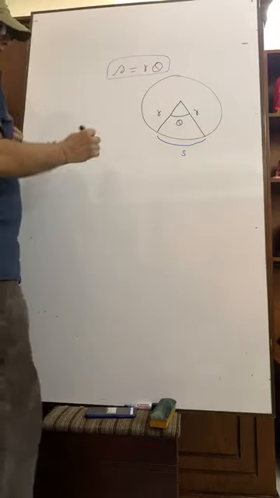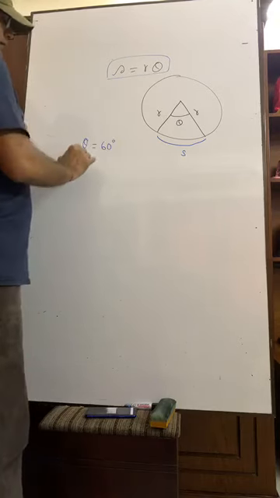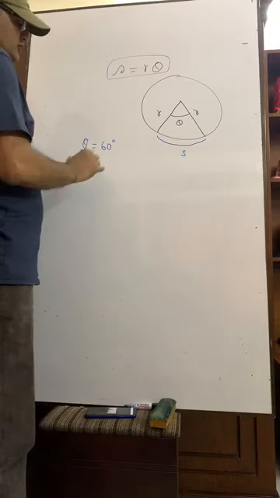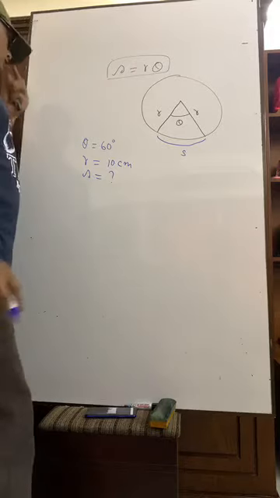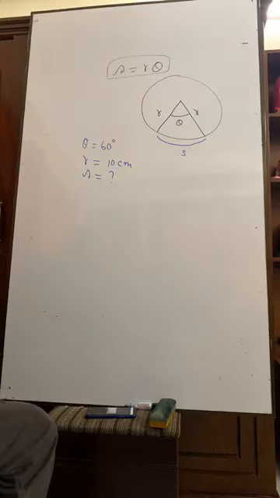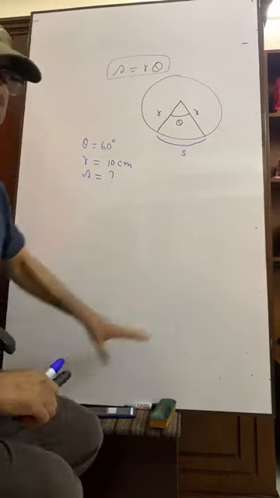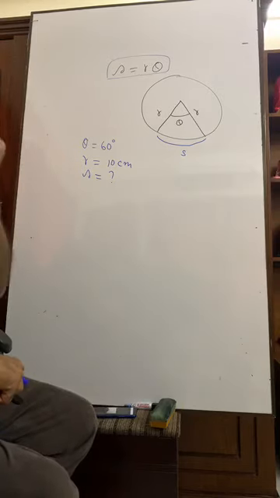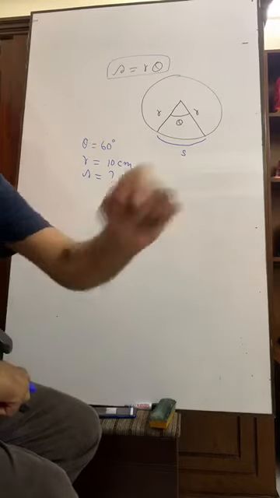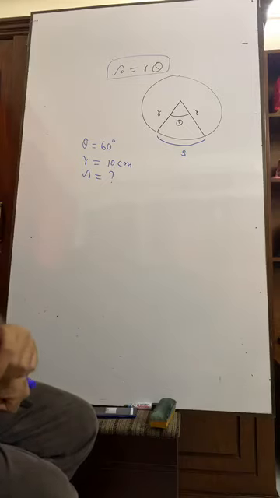Suppose you are given here theta equal to 60 degree, okay? And R equals, suppose, 10 centimeter. What is S equal to? What will be your first step here? At first, this theta is to be converted into radians. There is no other option but to convert the angle theta into radians. Have you got me? You are bound to convert the angle in degrees into radians.